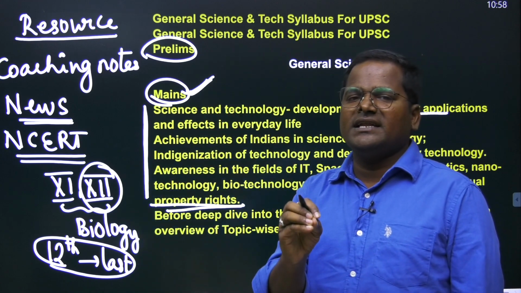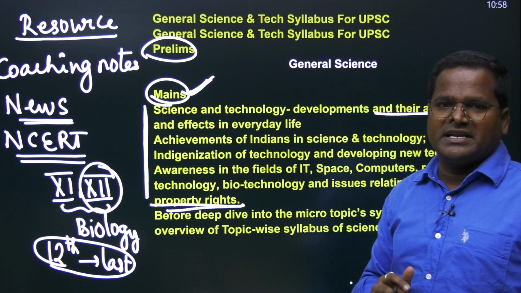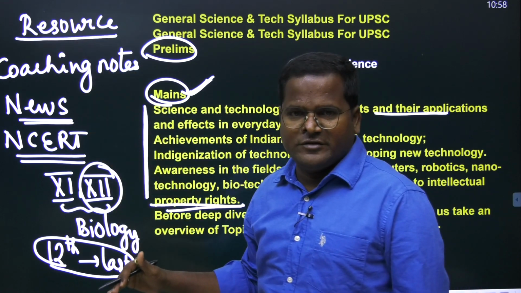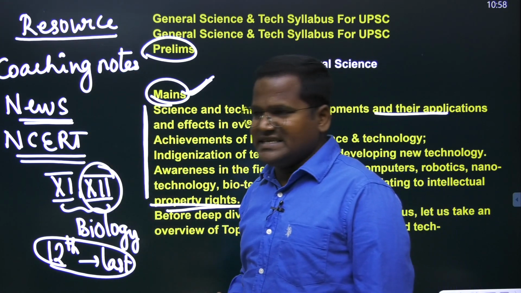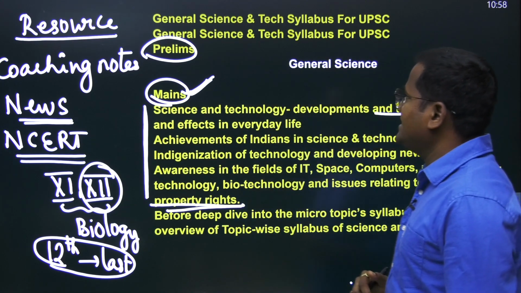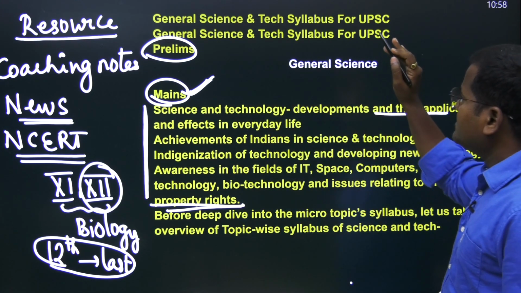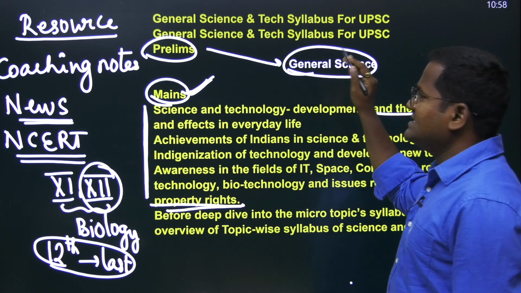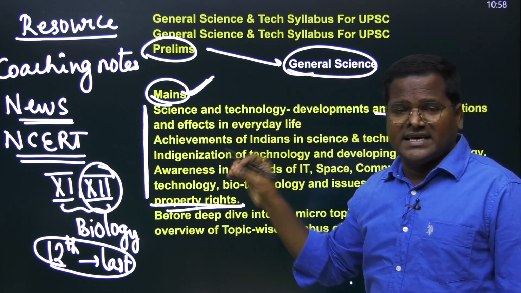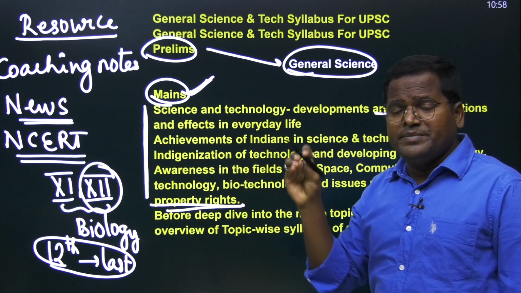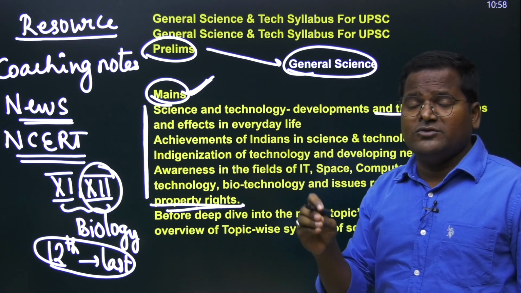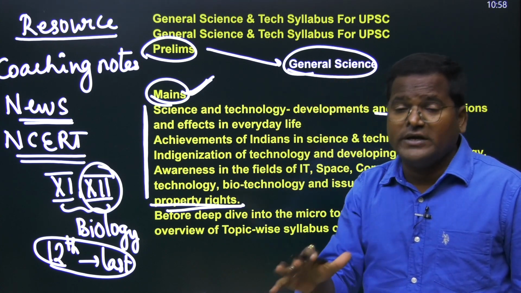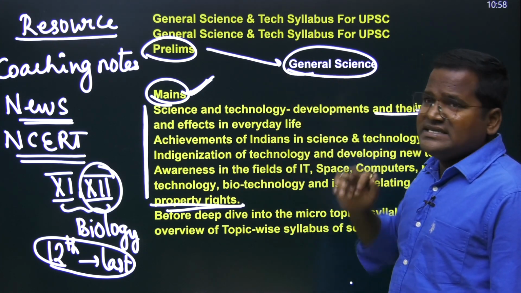Majority of the biotechnology and environmental concepts will be cleared. So, these are the study resources you need to prepare for science and technology. Now, in the prelims, they will be asking only about general science. He mentioned general science. So, majority of the aspirants, what do they do? They do research work. We need not do any research work to understand the science.